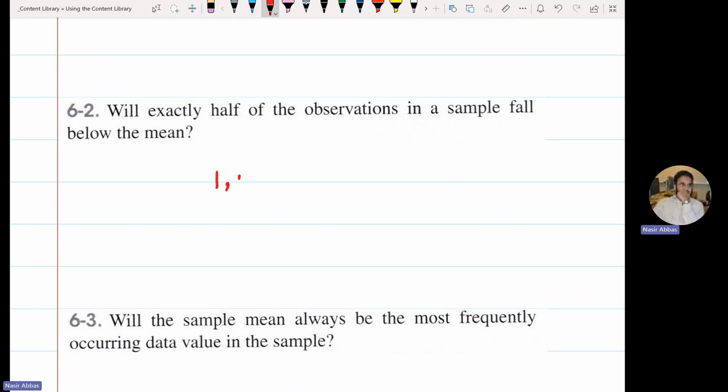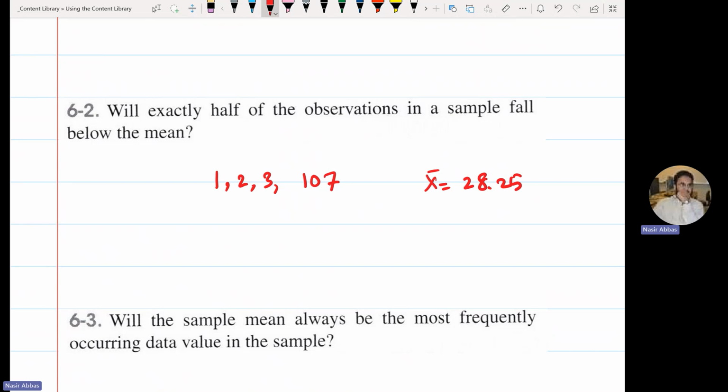Suppose this data: 1, 2, 3, 107. What is the mean of this data? 1 plus 2 plus 3 is 6, plus 107 is 113, divided by 4 is 28.25. How many values are below?